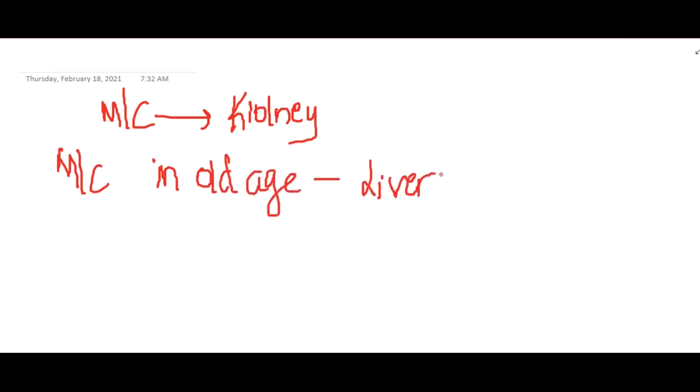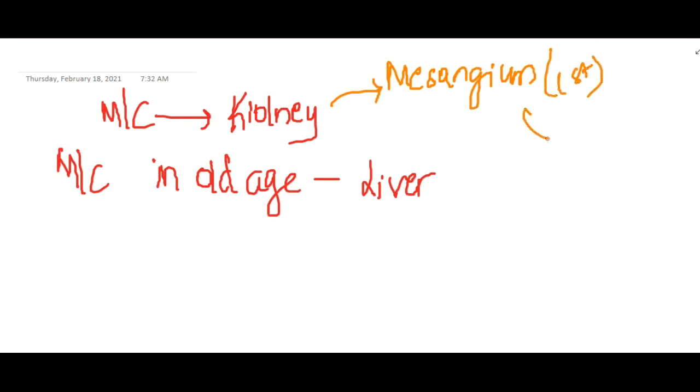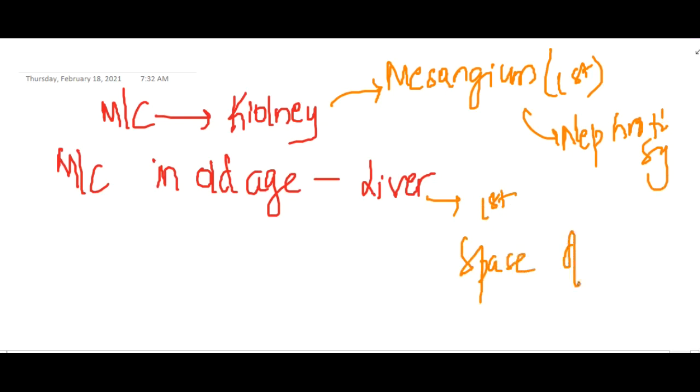Now in the kidney, it first gets deposited in the mesangium, and it can result in nephrotic syndrome. Then in the liver, it first and foremost deposits in the space of Disse. Then in the heart, if it deposits there, it will cause restrictive cardiomyopathy.